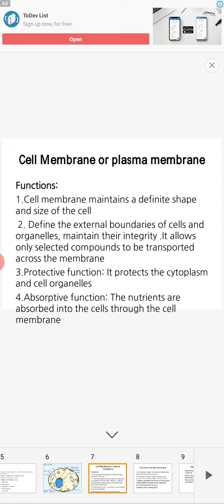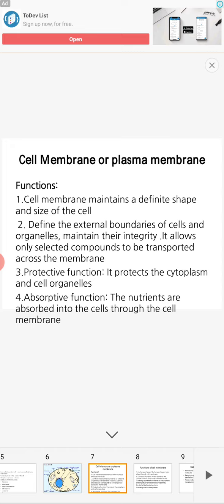There is one more main important function, the absorptive function. The nutrients are absorbed into the cell through the cell membrane. Nutrients are required for cellular function and respiration. So what are the functions of the cell?